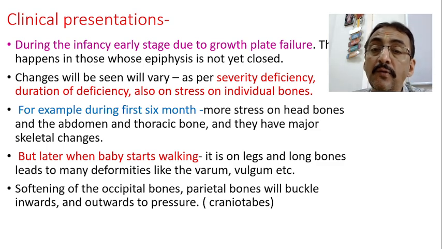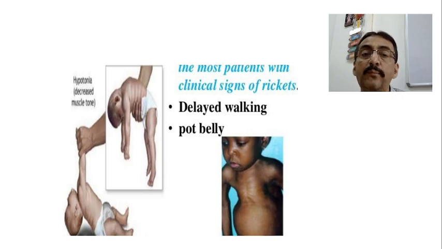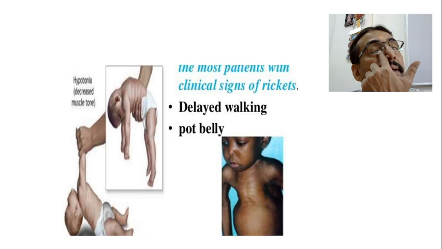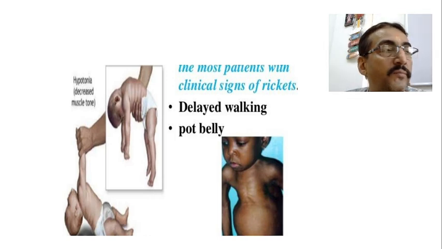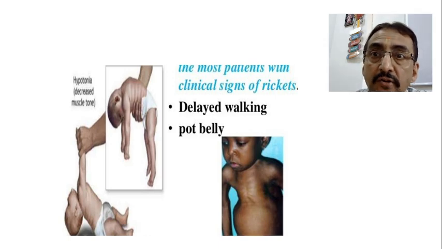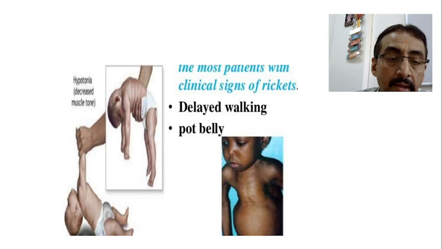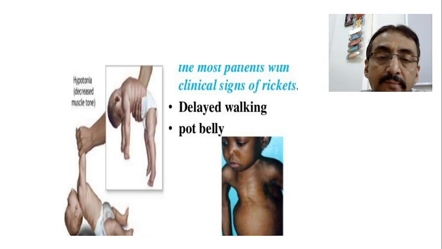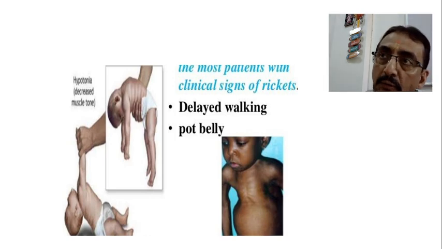Softening of the occipital and parietal bones, which buckle inwards and outwards due to pressure, is called craniotabes. And this is the craniotabes, as we have already discussed. And this is pot belly and delayed walking. See, the child will be having hypotonia. One more symptom: the hypotonia is again because of muscle loosening, in the sense muscle tone is not maintained, calcium is not there. So that leads to hypotonia. You can appreciate, all these pictures are taken from YouTube just for educational purposes. This is about the pot belly, where there is an enlargement of the abdomen, which is also because of the looseness of the abdominal muscles.